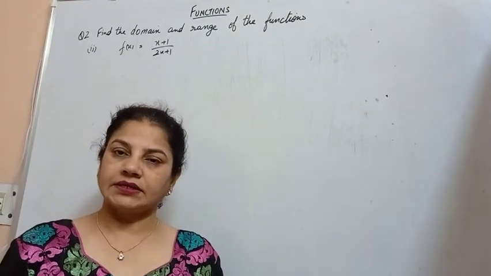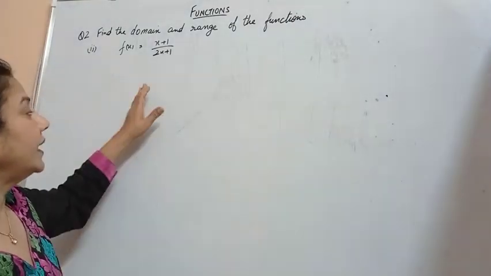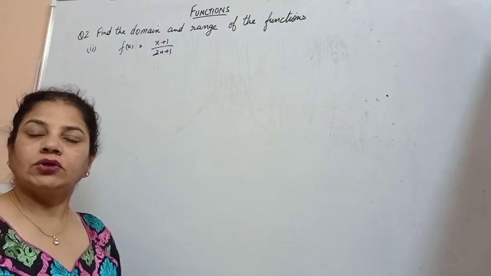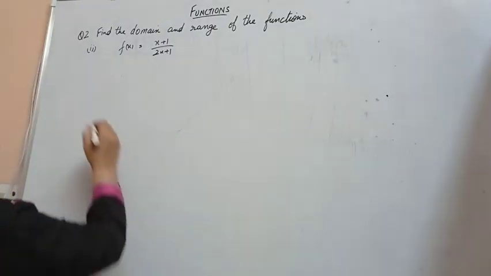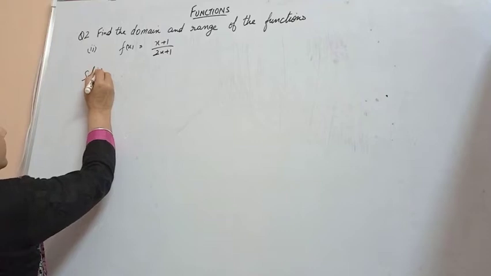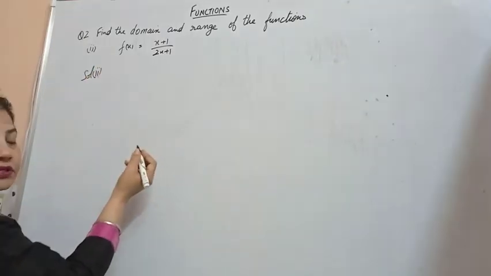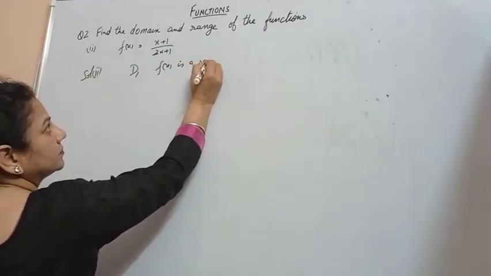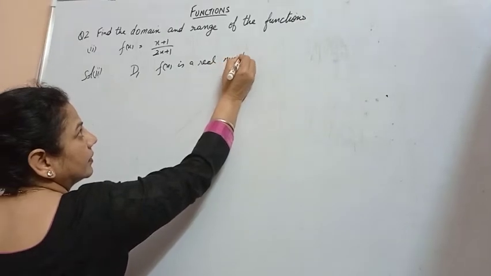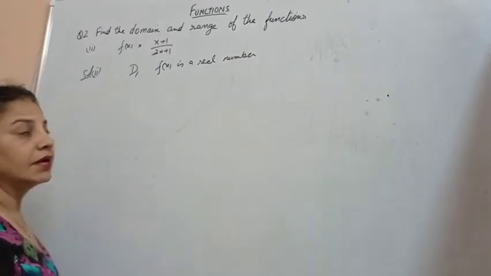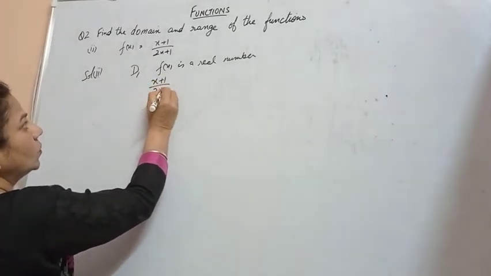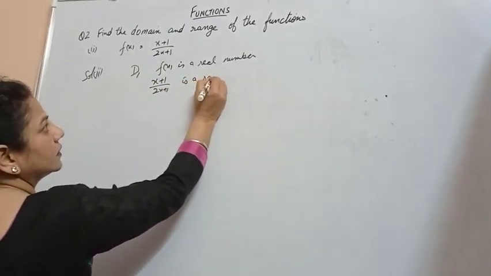The function is given as f(x) is equal to x plus 1 upon 2x plus 1. Again we know that the domain is a set of real numbers, so f(x) must be a real number.